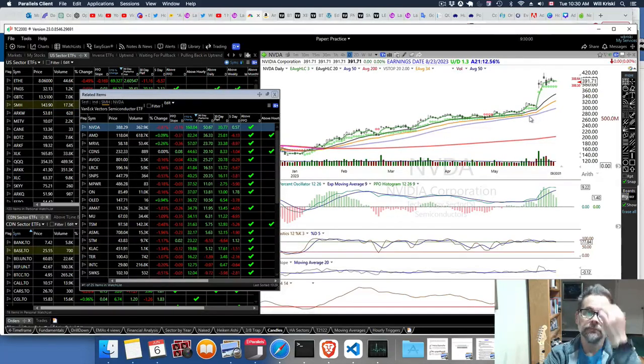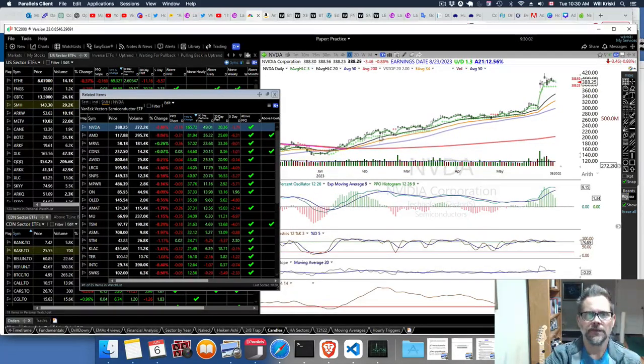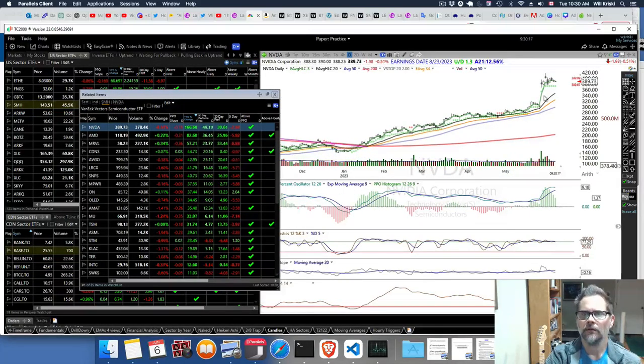So this is kind of a nice level-headed run, where you're still close to the 80 MA and the 50-day. But then when you gap like that, that was on the news. So they're reporting their earnings. It's a little bit riskier when you're way up there, so I don't like to get in on those situations, generally speaking.